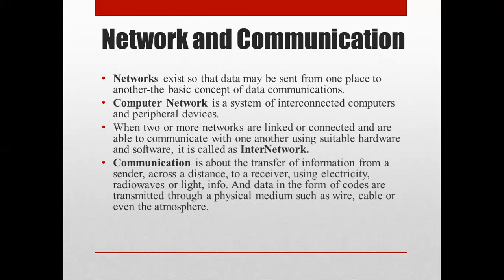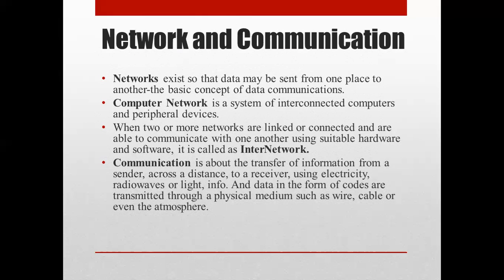And utilizing these hardware and software, these interconnected computing devices can communicate with each other through some defined rules. And those defined rules are made by the communication part. Okay, so in a network, these computers can exchange and share information and resources. A computer network can operate on wired and wireless connections. So these are some points that you have to remember.